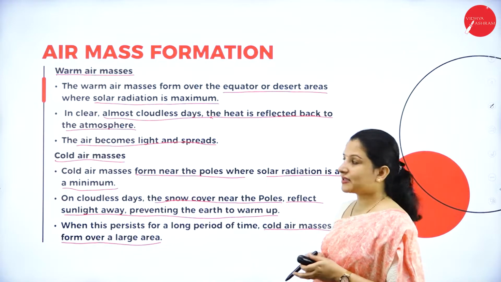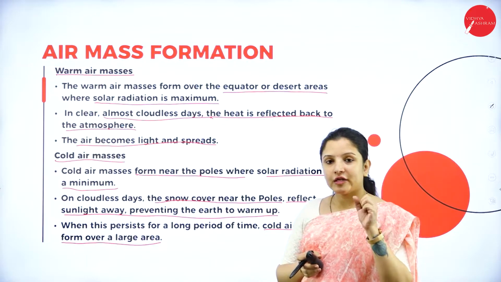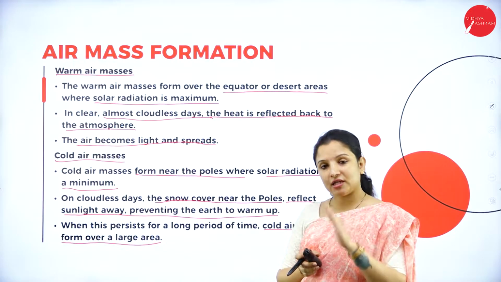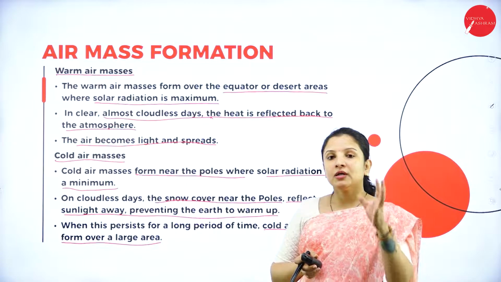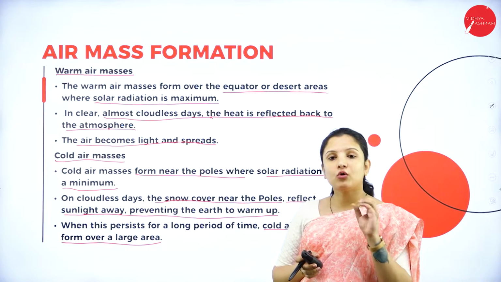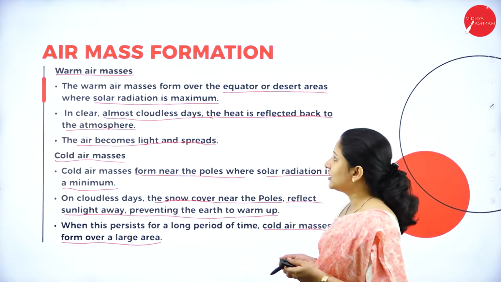So what did we understand here? For warm air masses to form, lots of heat energy should be absorbed from the solar radiation, which occurs in the equator region, whereas for cold air masses to form, the heat energy that is absorbed is very, very minimal. Therefore, cold air masses get formed in these regions, especially in the polar regions.